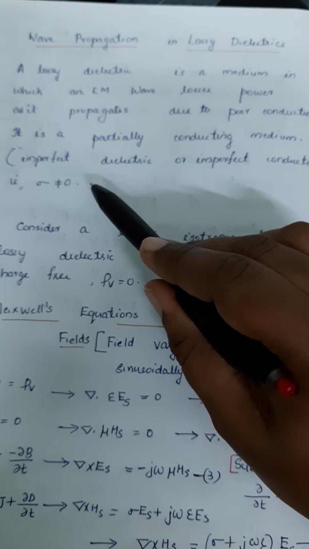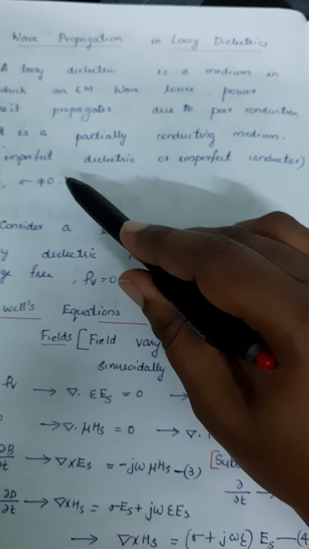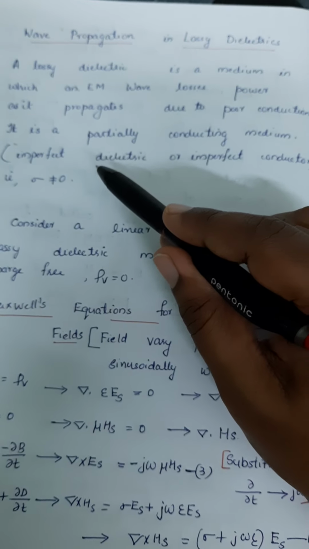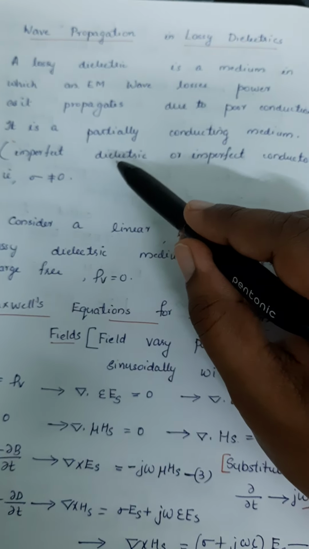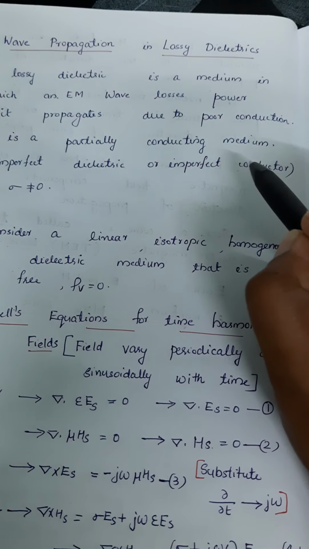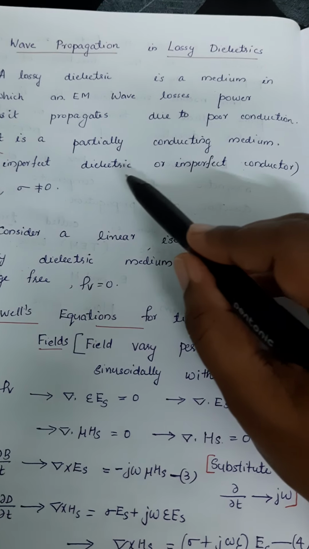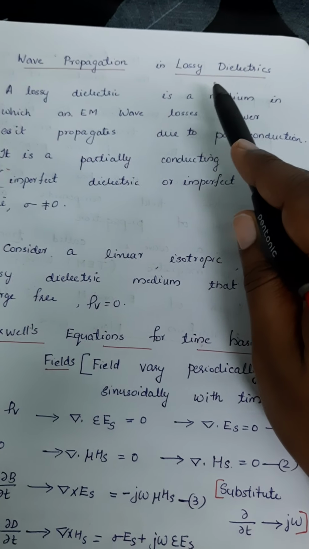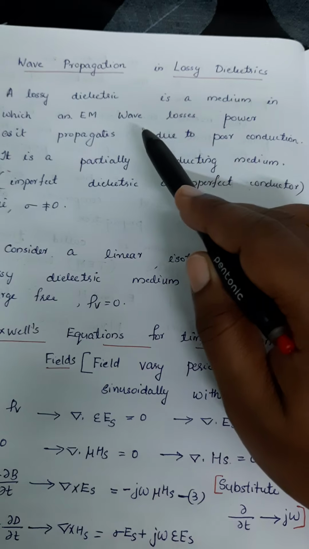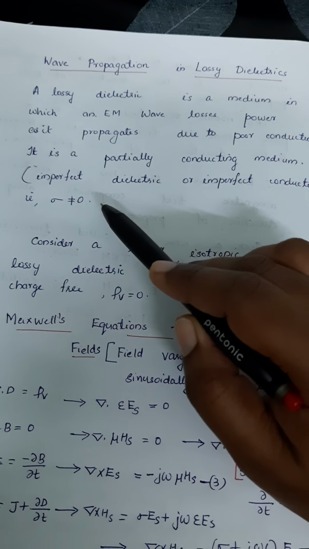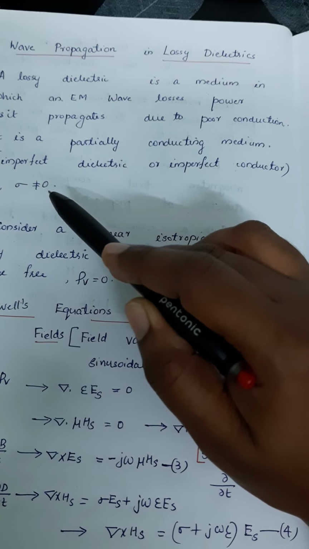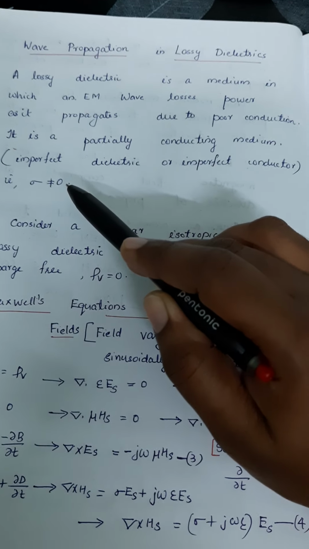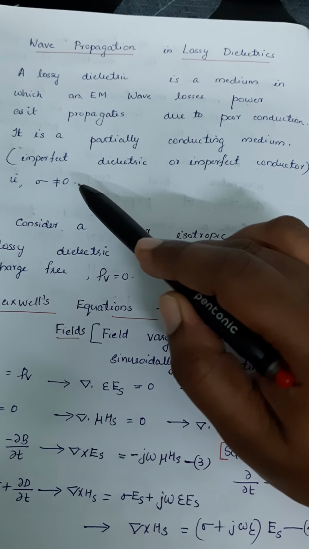So in this case, conductivity is not equal to 0. This medium is an imperfect dielectric or imperfect conducting medium. So some sort of conductivity happens in this lossy dielectric medium. That is the characteristic of a lossy dielectric medium: sigma is not equal to 0. Some sort of conductivity happens in this particular type of medium.